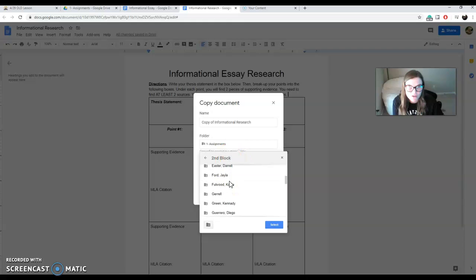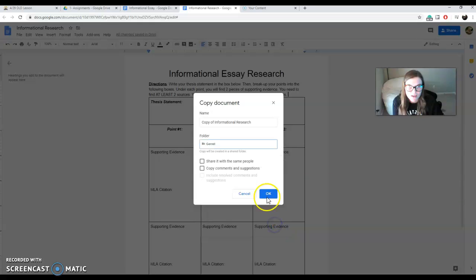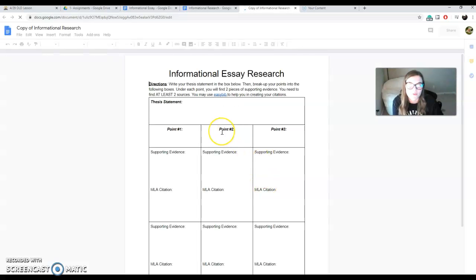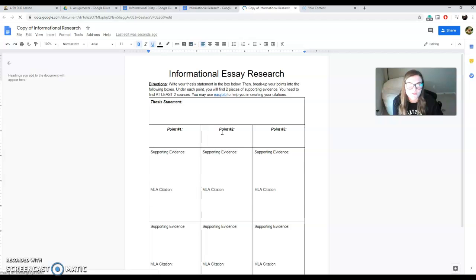You need to find your name, your folder. So here's mine. You're going to hit this arrow right here, and you're going to select to put it in there. Okay? And hit OK. So now it's a document that you can work off of that is yours.